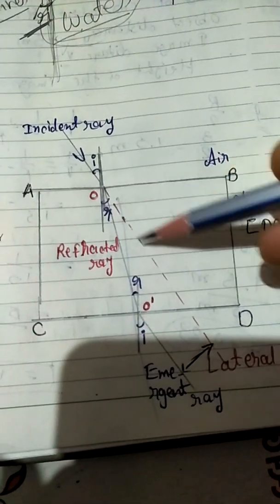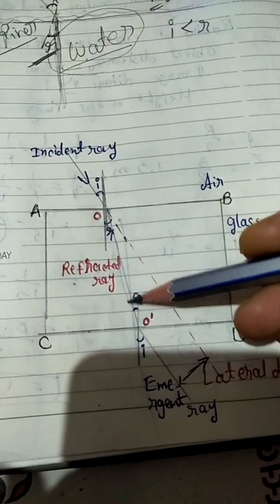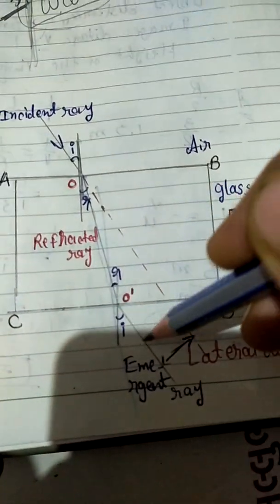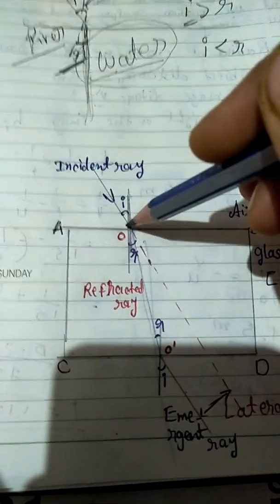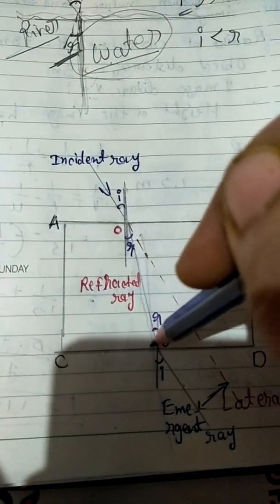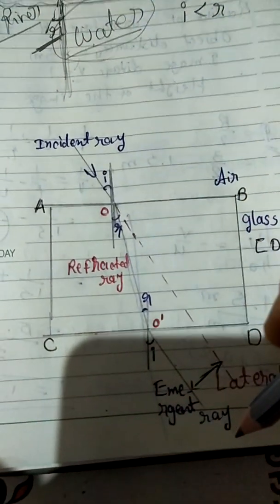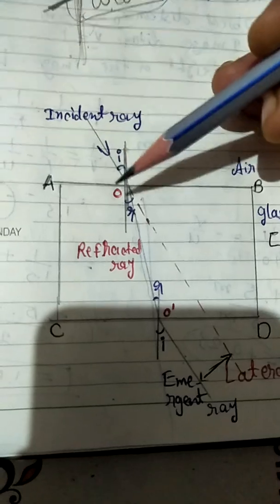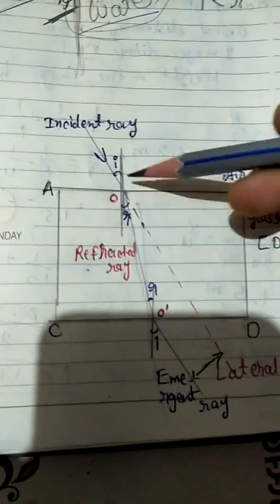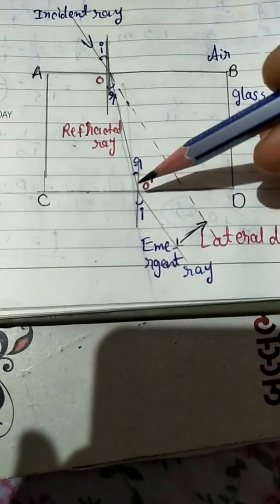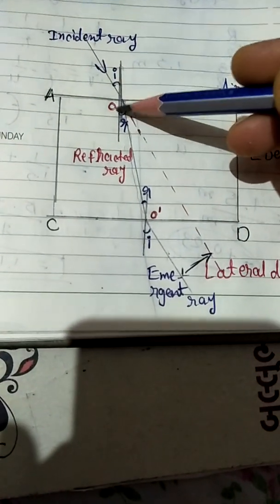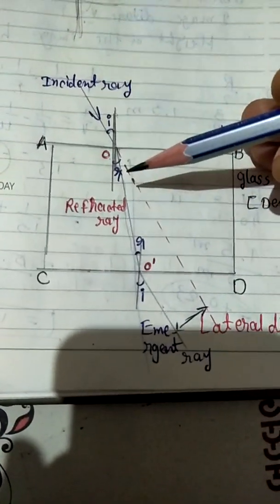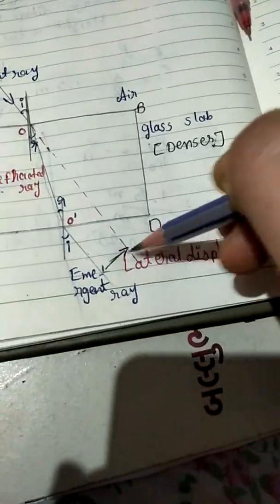Here is the light, okay students, not this one. This light literally bends, and when this medium is over, it again bends because again the medium changed. Here first light came, the medium changed, so it bends. Again the medium changed and it emerges. So the incident ray, because it is the source of light, is the incident ray. Then it refracts, so it is the refracted ray. And the last one is the emergent ray. You can see O and O dash here. When the light ray enters the glass slab, then the emergent ray is parallel. You can see the parallel one.